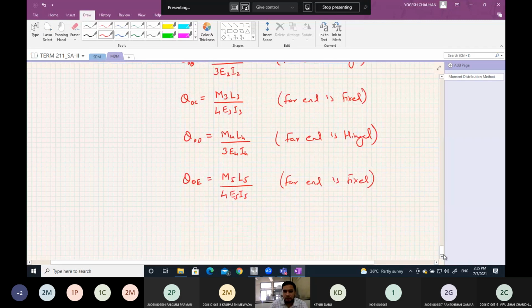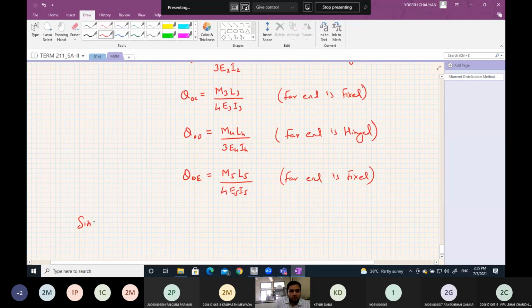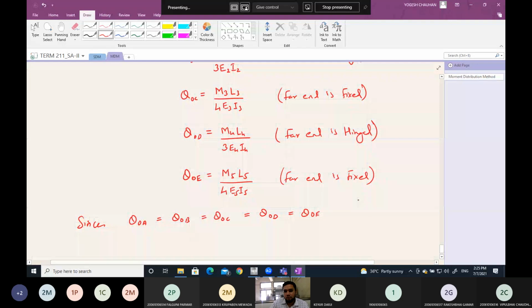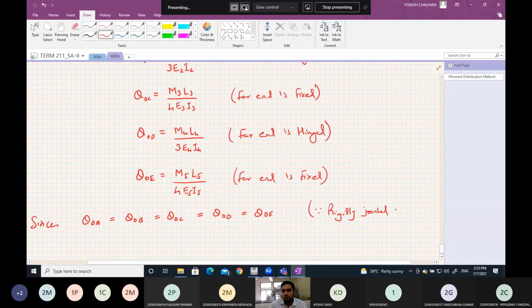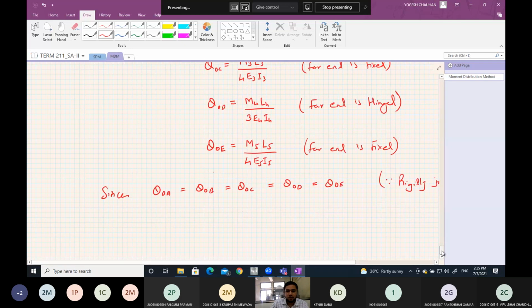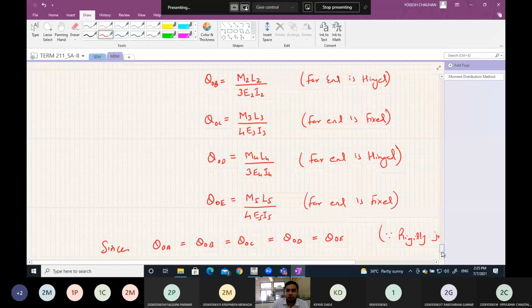Now, since theta OA equals theta OB equals theta OC equals theta OD equals theta OE, because rigidly jointed at O, we can put the values of theta OA and so on.